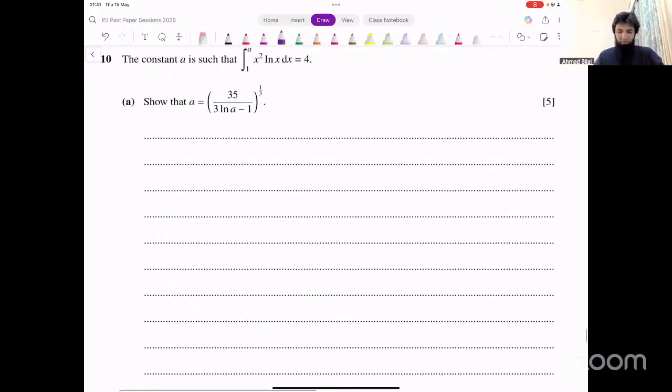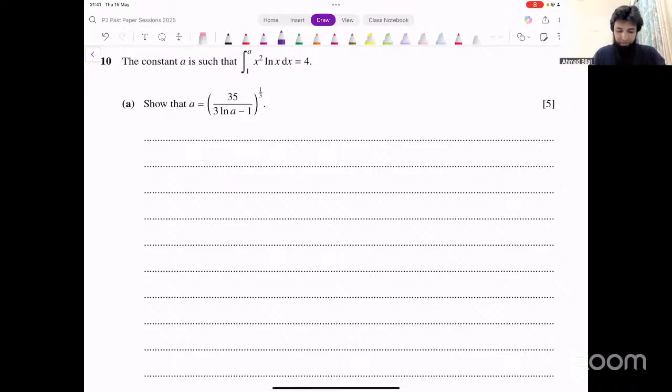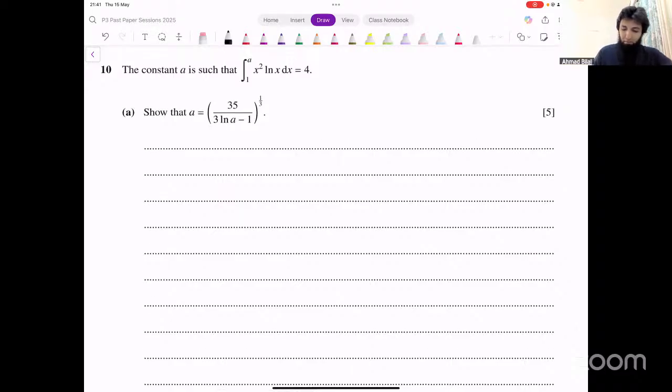That's actually not that complicated. That's integration by parts. What's the formula for integration by parts? Integration of uv dash is given by uv minus integration of u dash v. That's the formula that we got for integration by parts. Now, how do we decide if we have to take x squared as u or ln x as u? You can use LIATE for that. Whatever is on the left side in LIATE, that's u. Whatever is on the right side, that's v dash. So in this case, we've got x squared, that's algebraic.